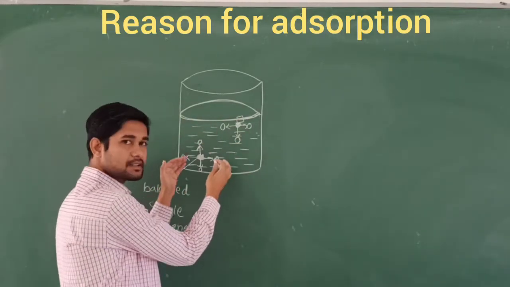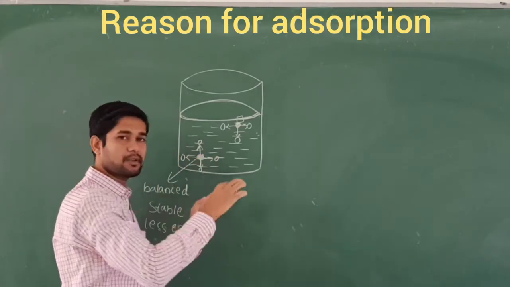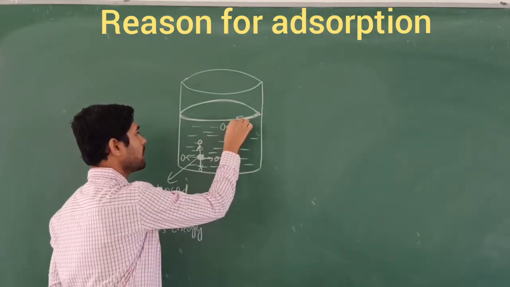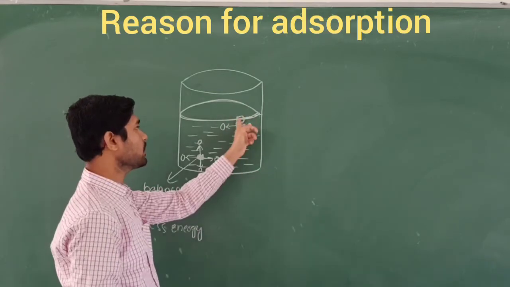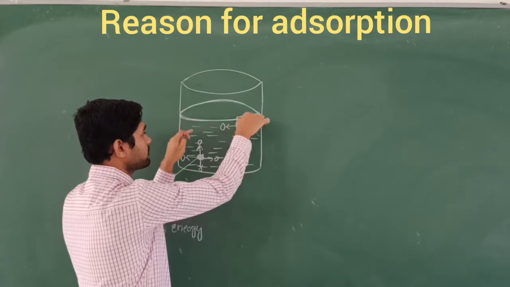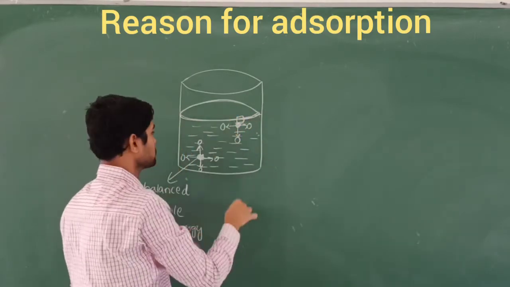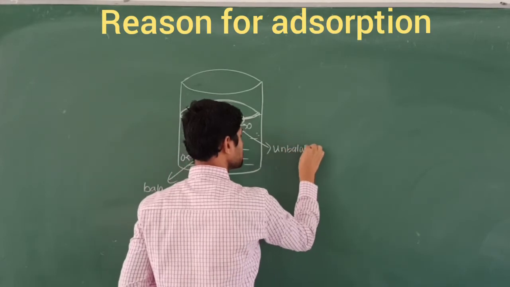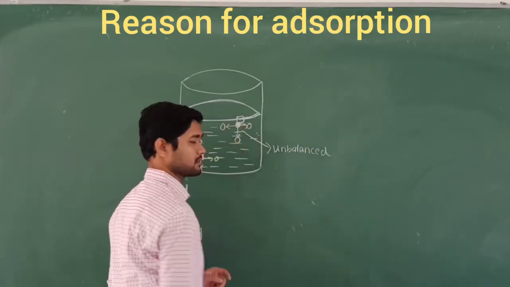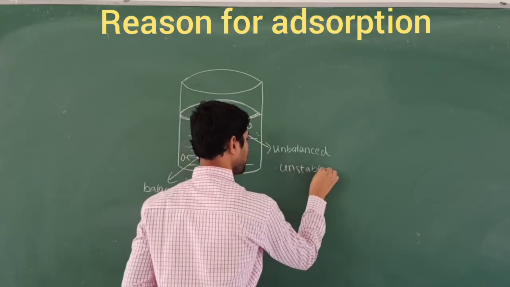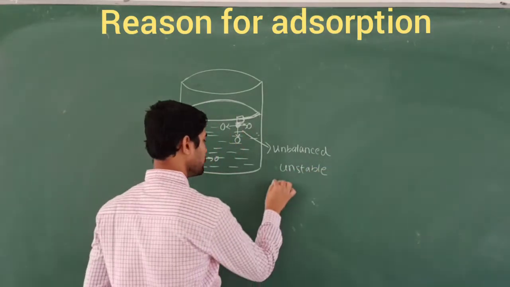Inside, a molecule is surrounded by 4 molecules, for example. So this is called unbalanced because of this vacant position. Why has this vacant position arisen here? Because the surface ends here. So this is unbalanced, and also unstable, and the energy will be very high here.